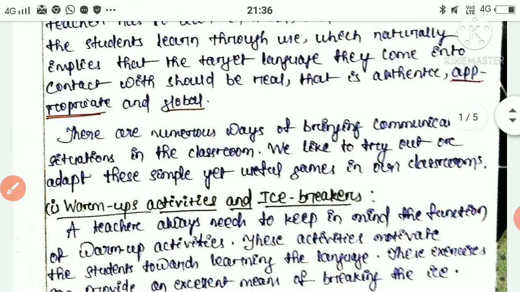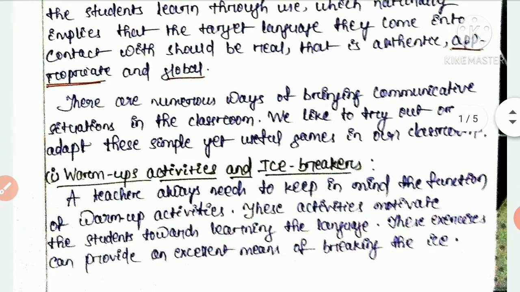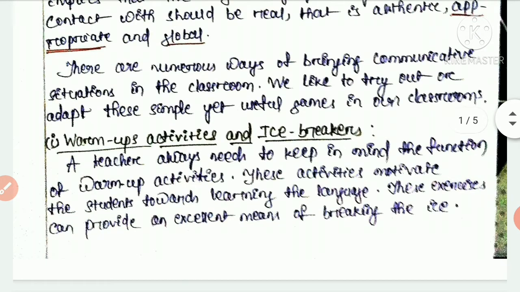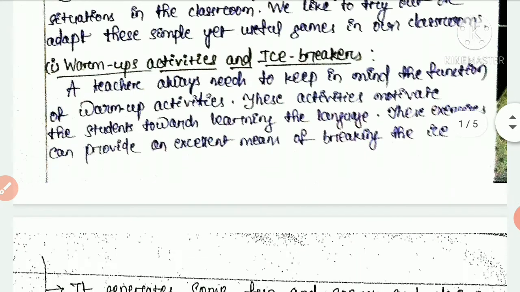Then, there are numerous ways of bringing communicative situations into the classroom. We like to try out or adopt simple yet useful games in our classrooms. So the first one is warm-up activities and icebreaker activities. A teacher always needs to keep in mind the function of warm-up activities. These activities motivate the students towards learning the language.